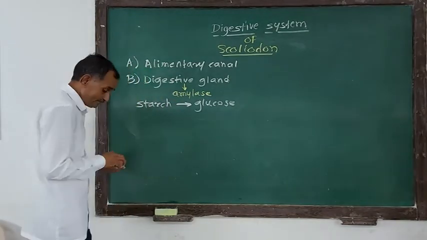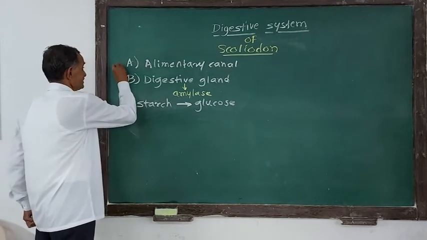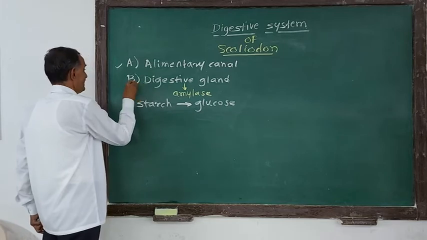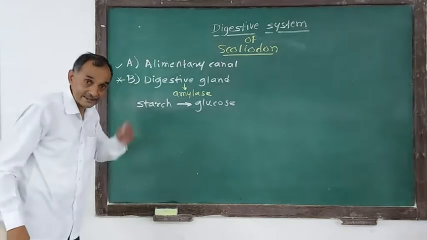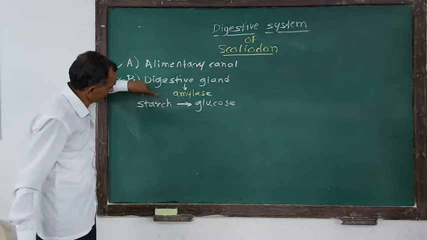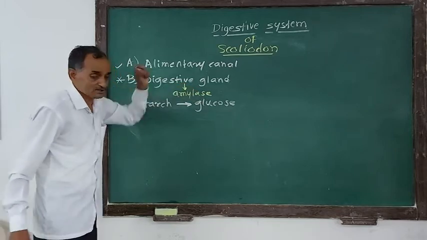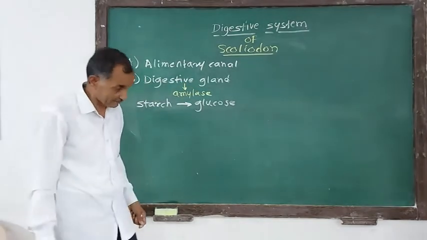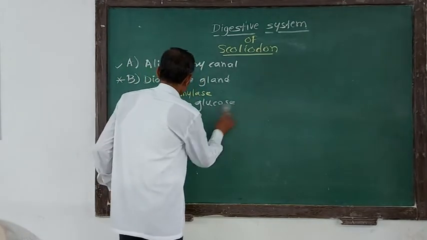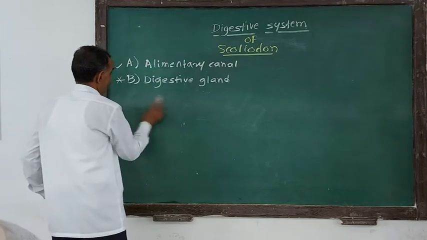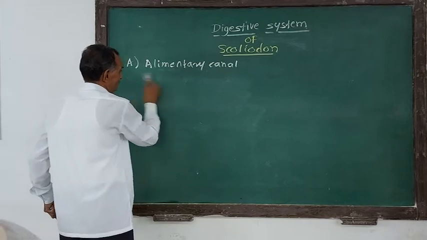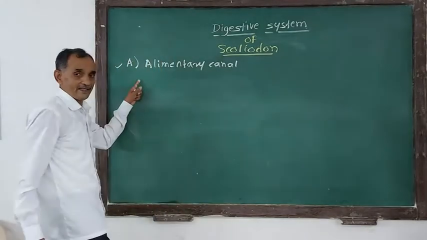So when we talk about the digestive system, it is important to know that it is always associated with the digestive gland, and it has equal importance because it secretes digestive enzymes, which are essential for conversion of such a complex form into simple form. Now, this carnivorous animal, Scoliodon, consists of the alimentary canal and the digestive glands associated with it. So we'll go first for the alimentary canal.